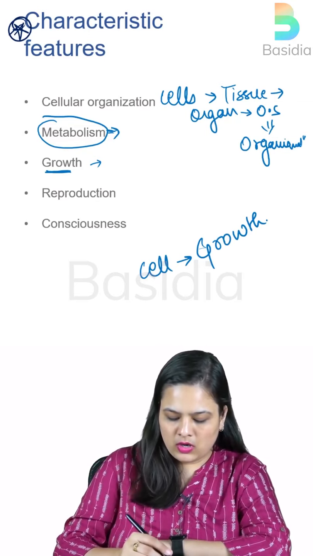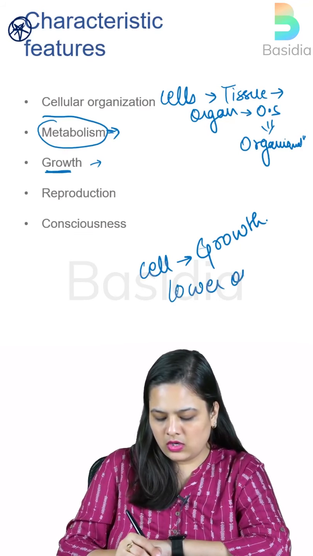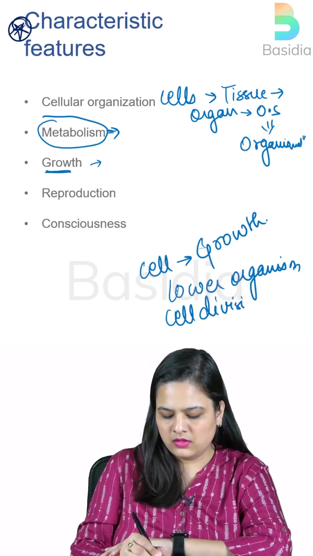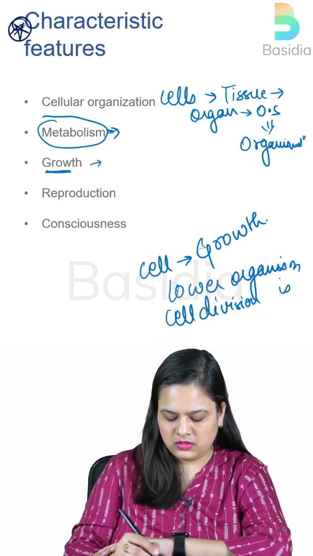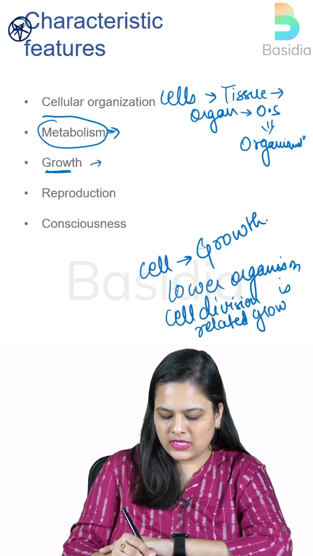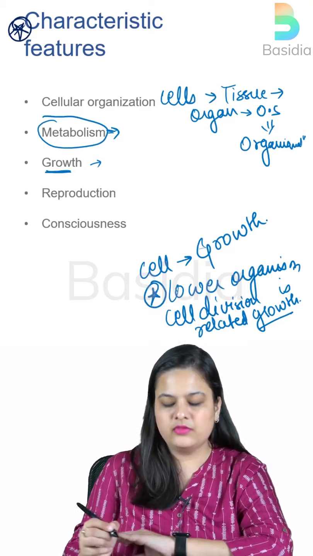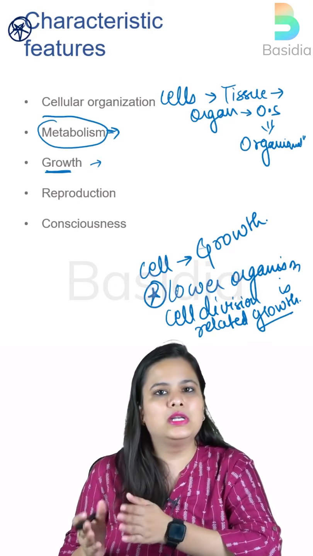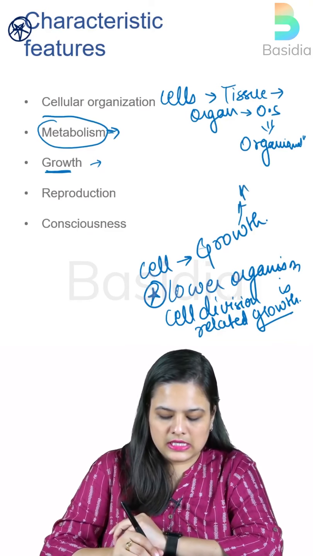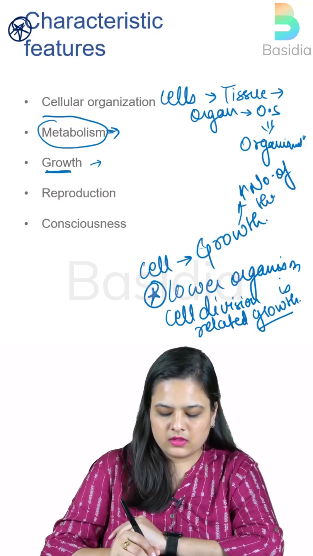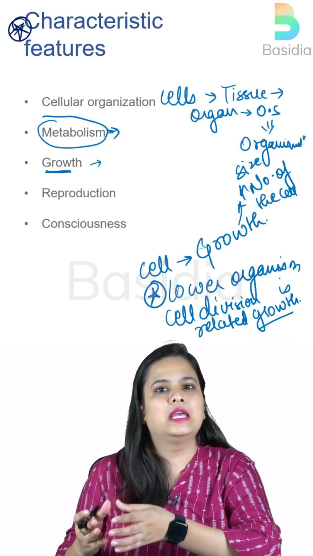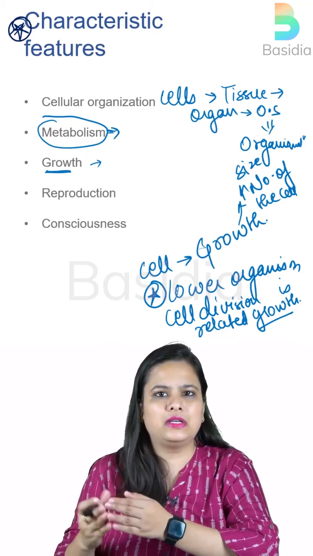Okay. So in lower organisms, please note this down. In lower organisms, cellular division is dependent, or you can say both are dependent on each other, the cellular division and the growth in lower organisms, which is a dual characteristic, you can say, right? And do not forget that growth is nothing but an increase in number and size of the cell. And of course the size, right? But in lower organisms, the increase in the number of cells is completely related or dependent on the growth, like that.